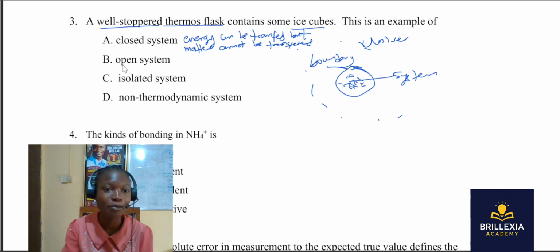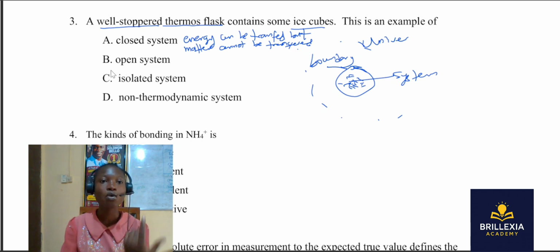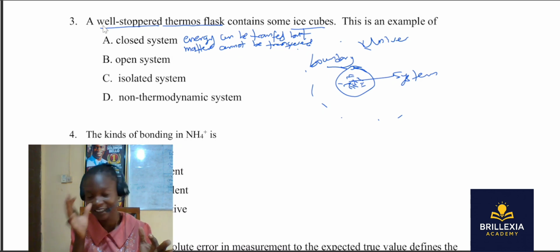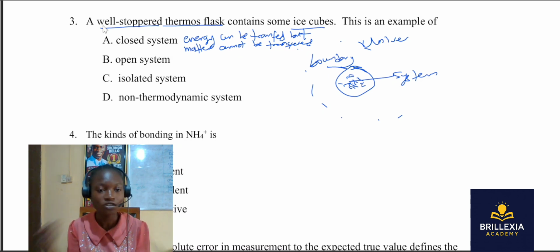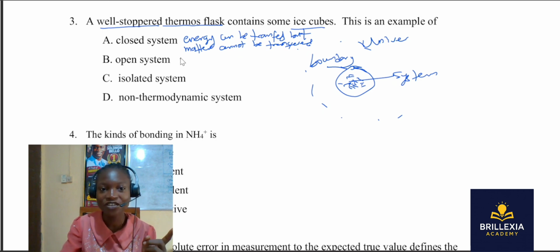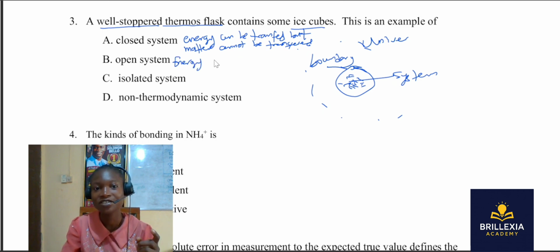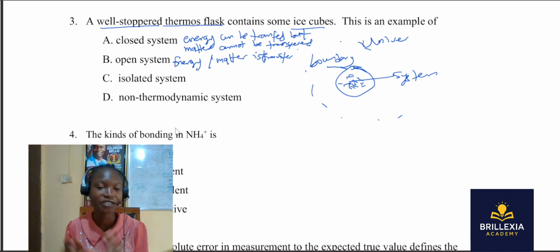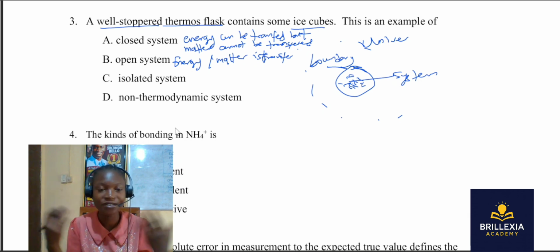Now, an open system is just like, let's say, evaporation, where you just put water or anything in open space, not covered. So that means energy and matter are transferred in an open system. Everything is open. You can exchange the energy, then the matter can get evaporated. It can absorb water from the environment. Anything at all. That's for an open system.